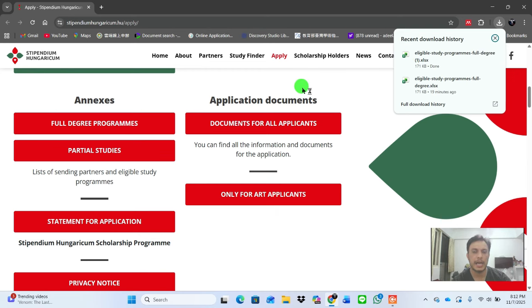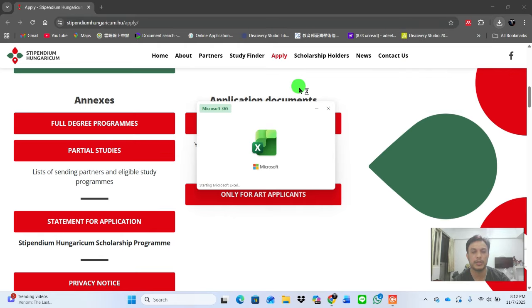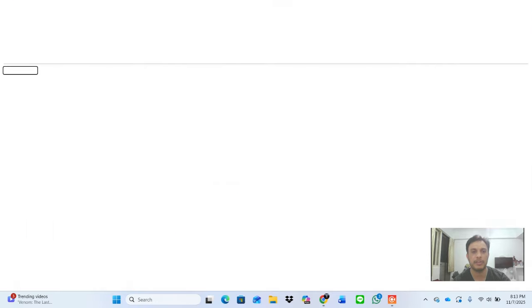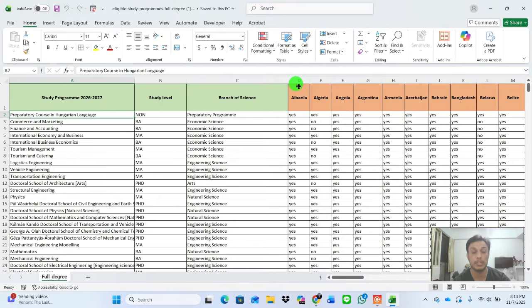In the Excel file, there are more than 400 programs where you can apply, and almost 800 scholarships all over the world. So you can be a winner of this scholarship. It depends on you how early you apply and how good an application you can make. You can see the study programs, study levels, and branches of sciences.